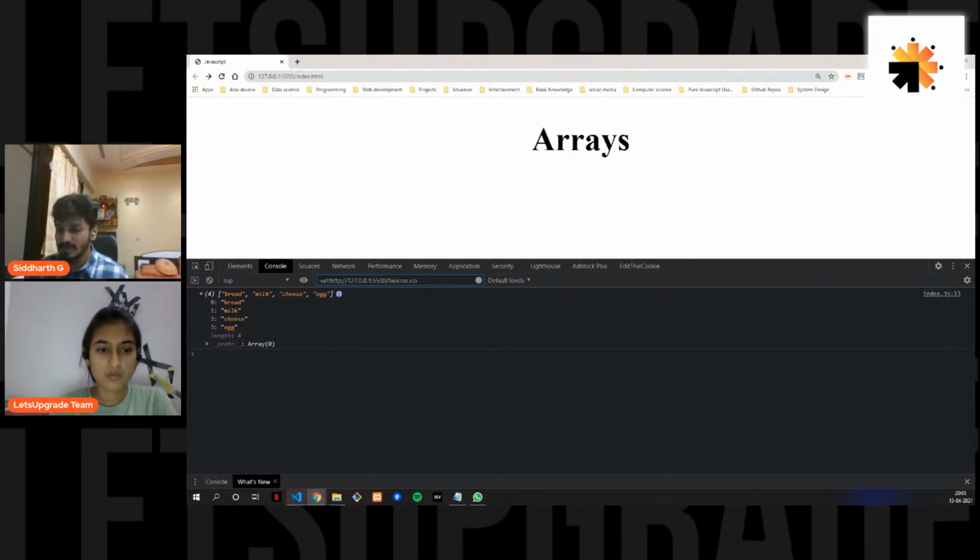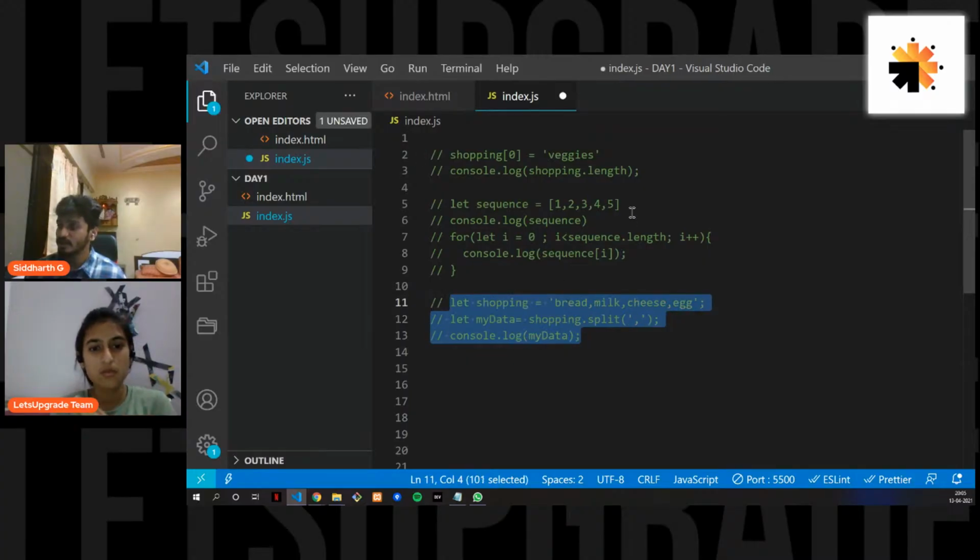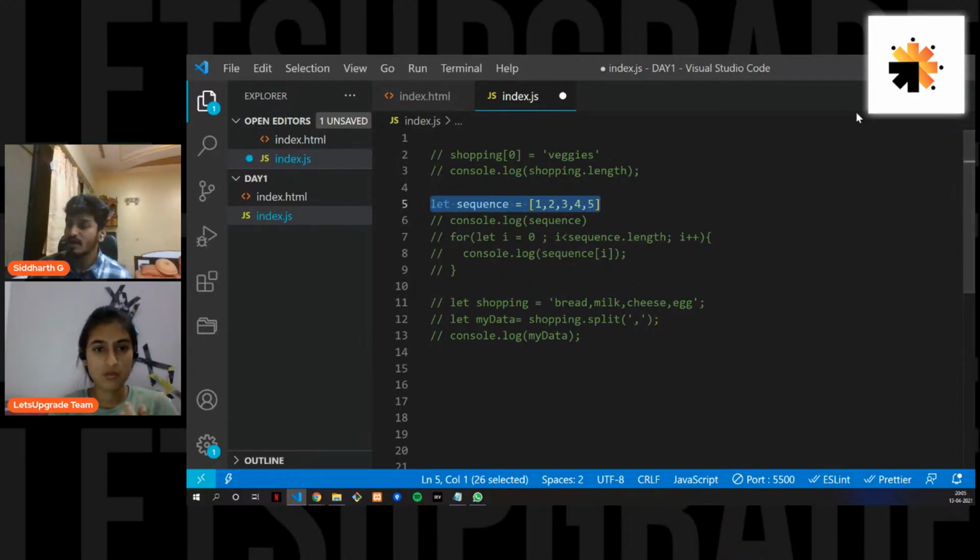Now, for example, if you have this, let's do one thing. Let's now convert an array to a string. So let's uncomment this code. Now I have an array. Let's name them something else. I have removed all of those codes. I'll just copy this one, and I'll just put it like this.